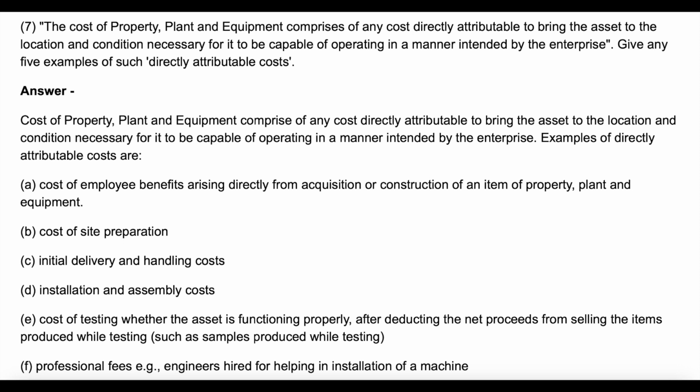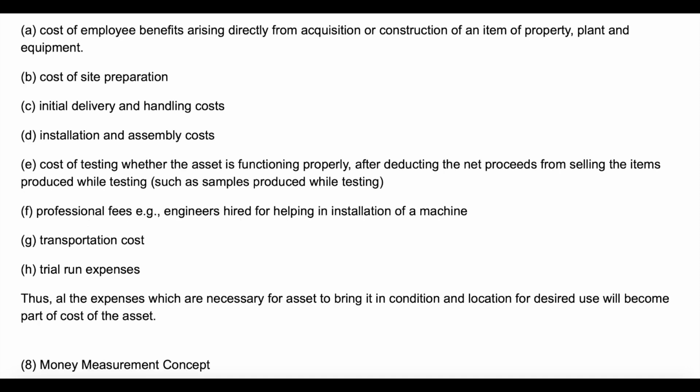Point F. Professional fees, e.g., engineers hired for helping in installation of a machine. Point G. Transportation cost. Point H. Trial run expenses. Thus, all the expenses which are necessary for asset to bring it in condition and location for desired use will become part of cost of the asset.